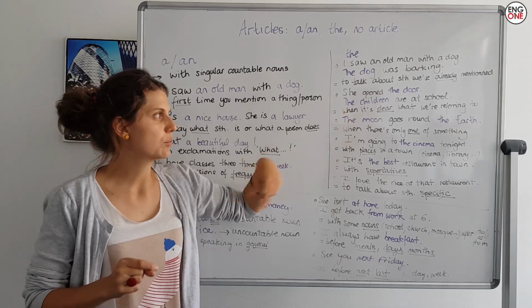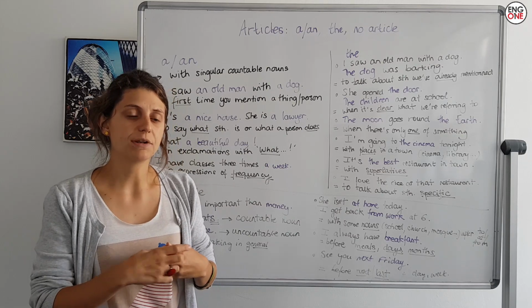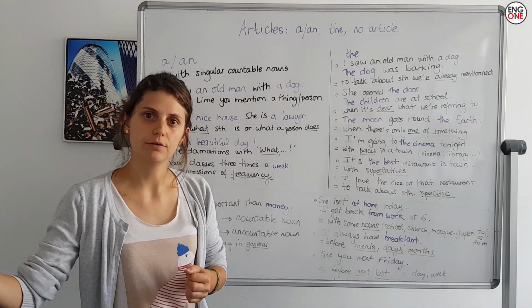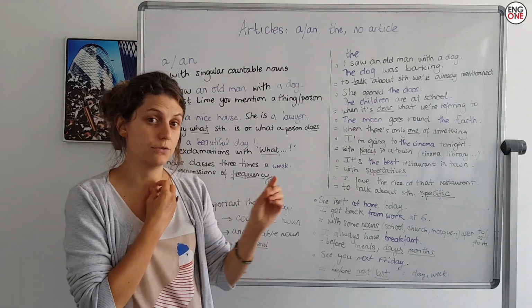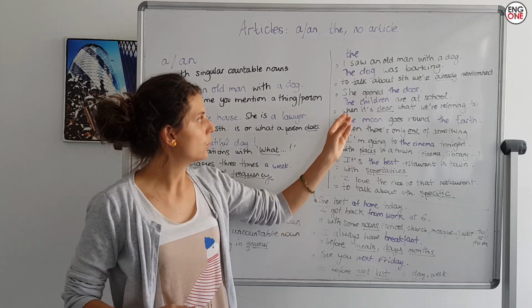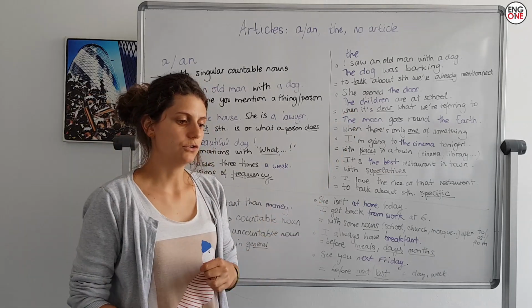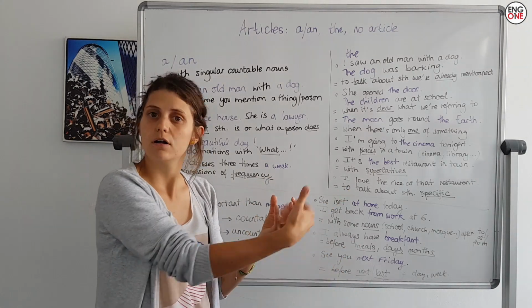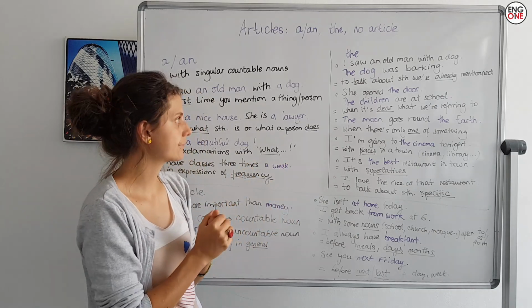Now, for things that are pretty obvious, what I'm referring to is very clear. For example, she opened the door. Of course, it's the door in the room. Not any door, it's the door of the room. Or the children are at school. If I say that to my sister, she's got children, I'll say, yeah, the children are at school. We know I'm referring to her children.